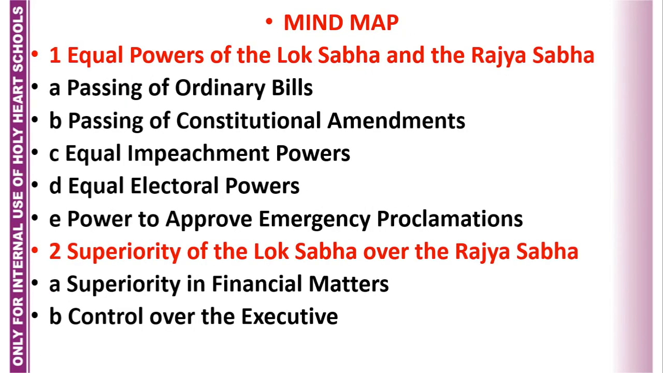Now, what I have discussed with you today, I will summarize it. First, I have talked about the equal powers of the Lok Sabha and Rajya Sabha. Under 5 points, they enjoy equal powers, that is, passing of ordinary bills, passing of constitutional amendments, equal impeachment powers, equal electoral powers, power to approve emergency proclamations. And second is superiority of the Lok Sabha over the Rajya Sabha.